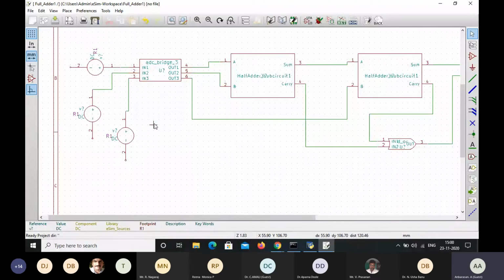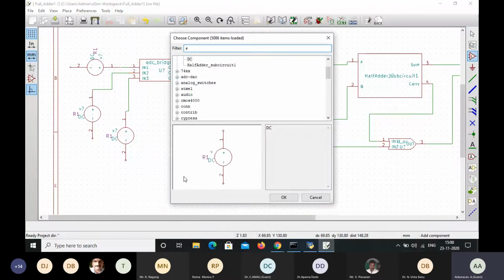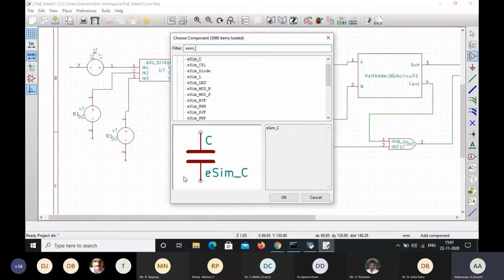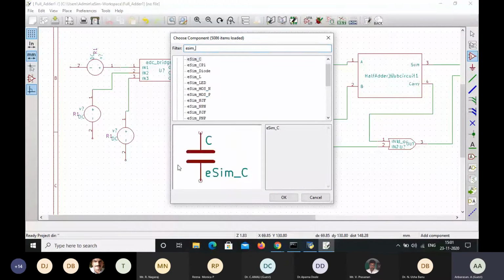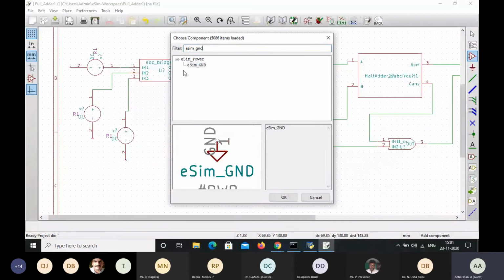Next, I have to connect the ground to these 3 DC sources. That also we can select from the eSIM. Select the components, and then here eSIM underscore ground. We can give directly ground also, so that it's available in the eSIM power. So you select this ground.